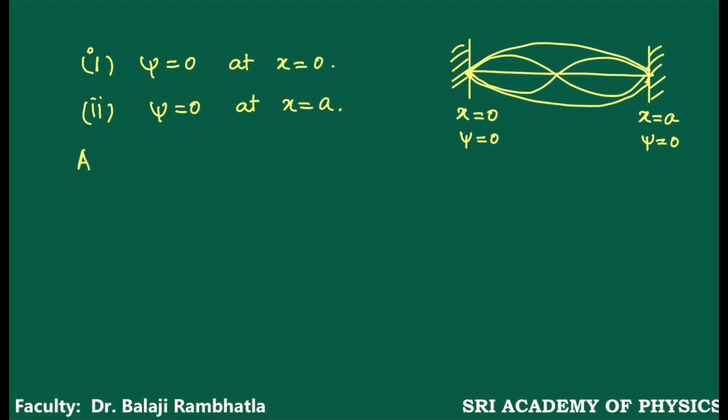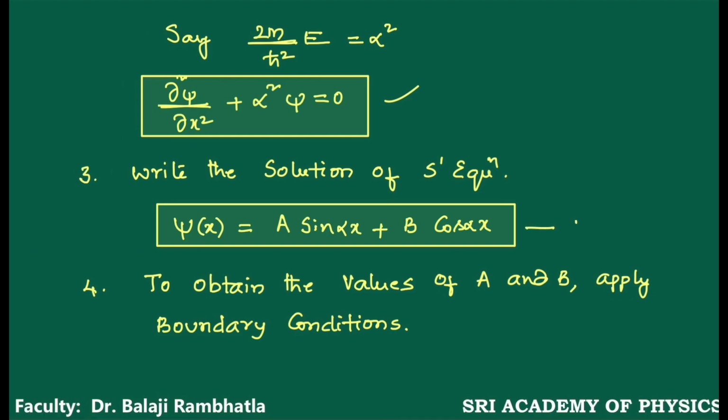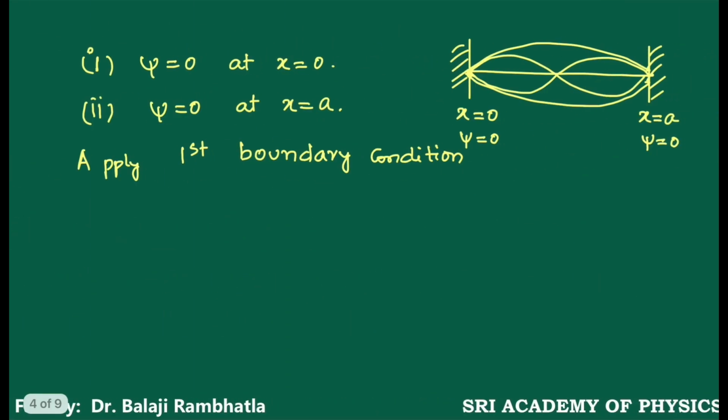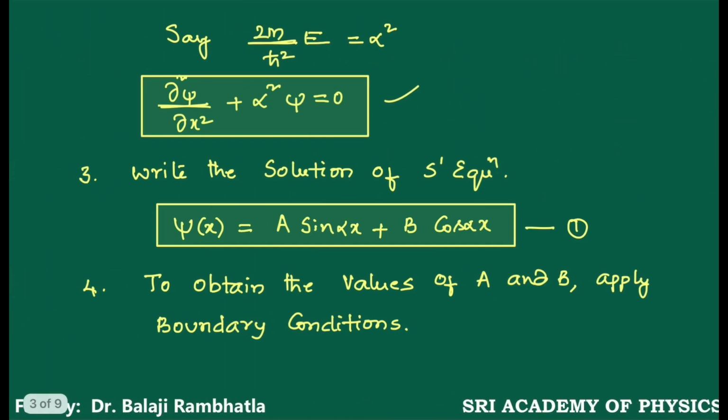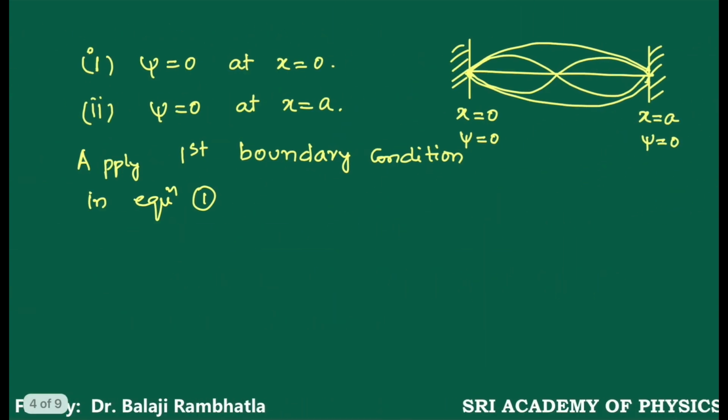Now, apply the first boundary condition in equation 1. So what is equation 1? ψ of x, what is the value of this? 0.